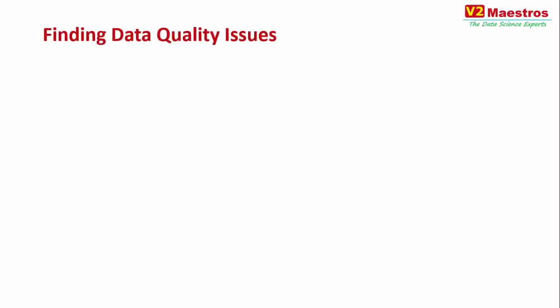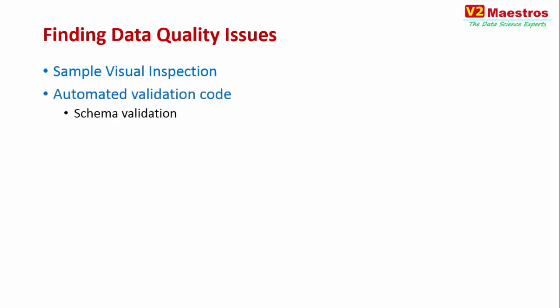So how do you first find these data quality issues? There are a number of ways in which you can do it. The first is usually sample visual inspection. You take a random sample of records from the data that is coming in, visually inspect it and see if there are any issues. A good way, but it is a laborious way, and this kind of a system is not going to scale. The second way is to have some automated validation code, like a schema validation.